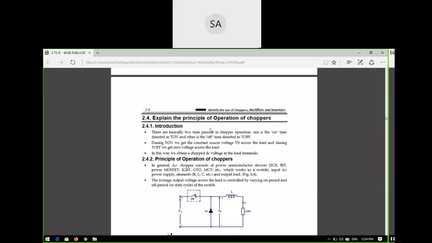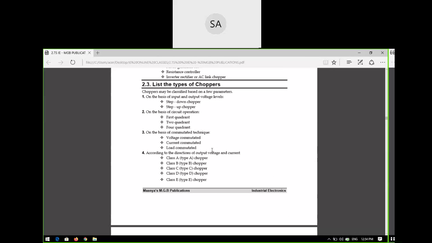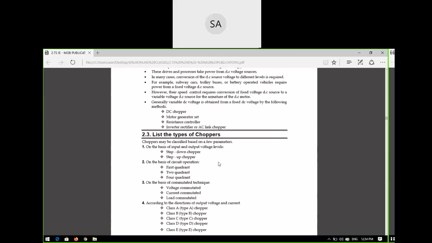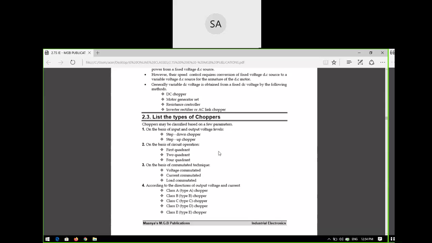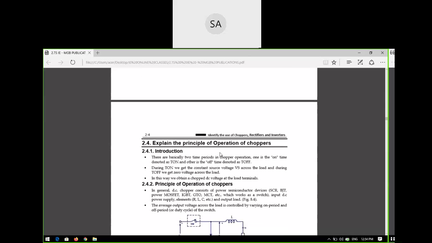Yes, sir. Okay, right. So in the last class we saw what a chopper is and the different types of choppers. Now we are going to learn the principle of operation of choppers, as well as the controlled rectifier, the single phase controlled rectifier and the single phase full wave controlled rectifier today.